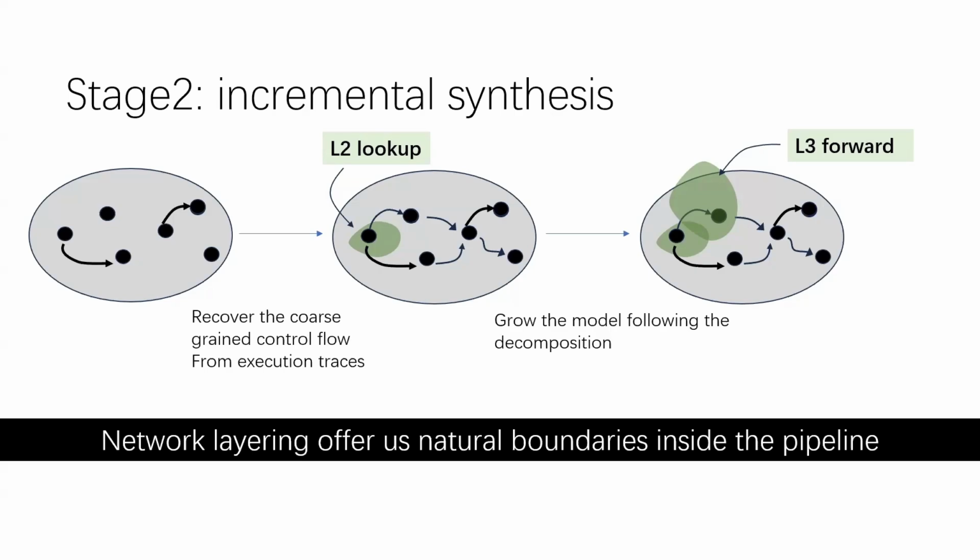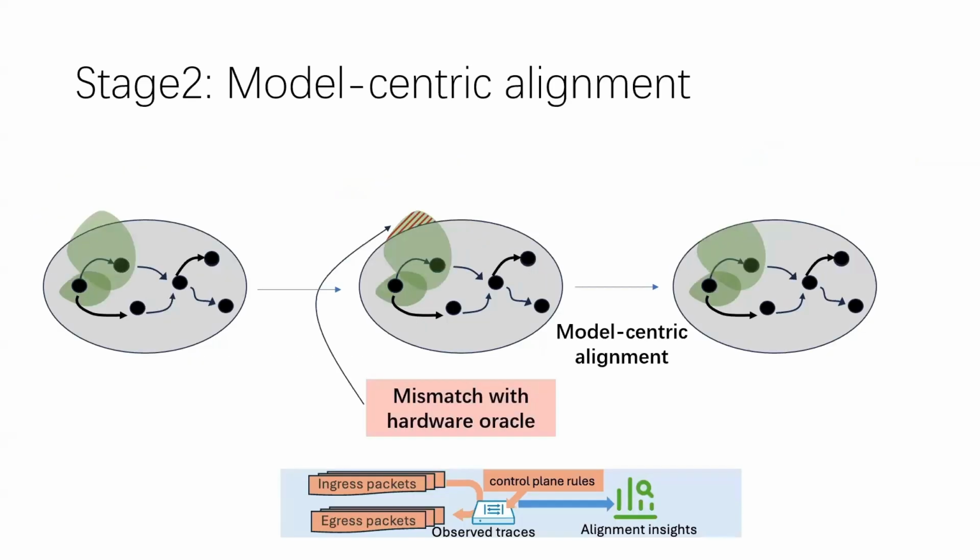Each increment is immediately executable and can be tested on the switch. This keeps the synthesis problem manageable and, when a discrepancy appears, limits the likely cost to the newly added slice or its boundary with the existing model. So each slice is aligned with the device before the model grows further.